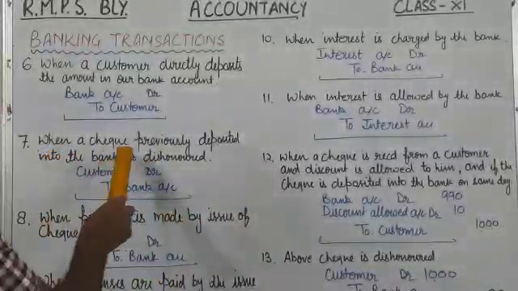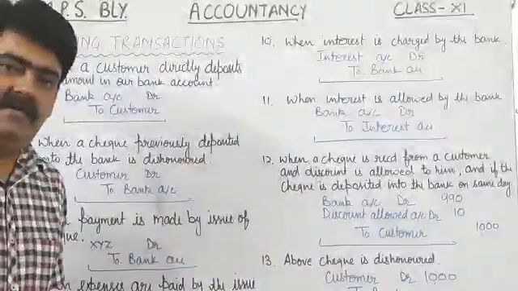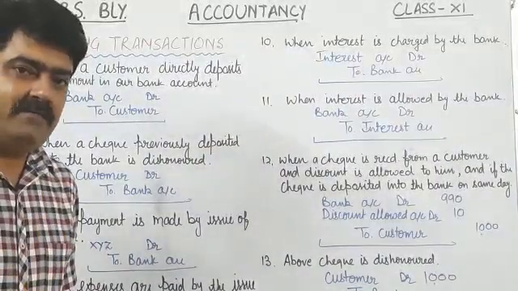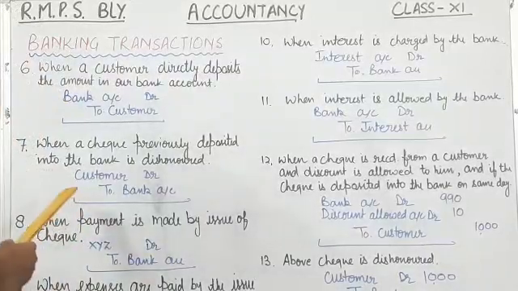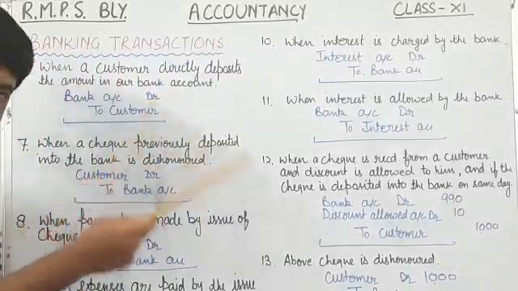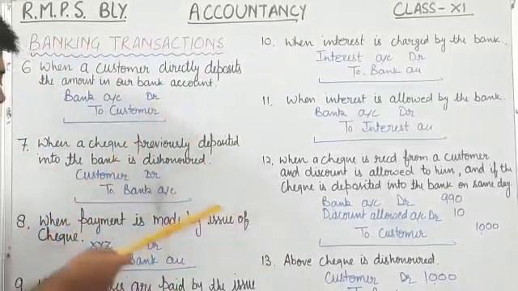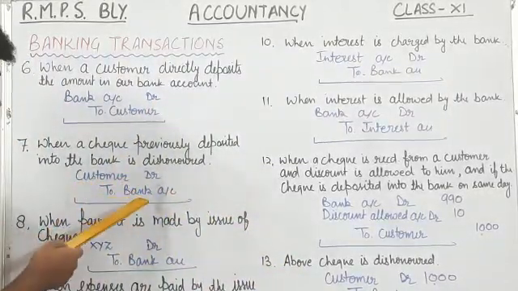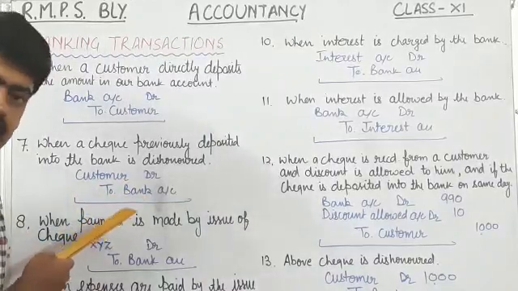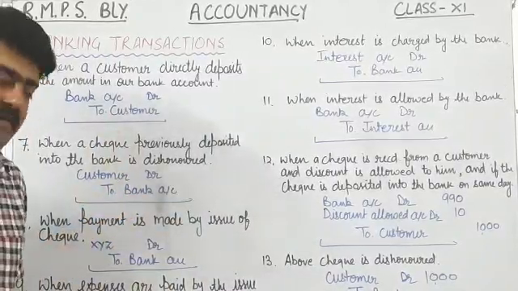Next is when a check previously deposited into the bank is dishonored. Dishonoring of check means cancellation of check. It may be due to any reason. So in that case, once again, we will return this check to the customer, and who will receive this check? Customer. So customer's account will be debited, and who is giver of this check? Bank. So bank account will be credited.